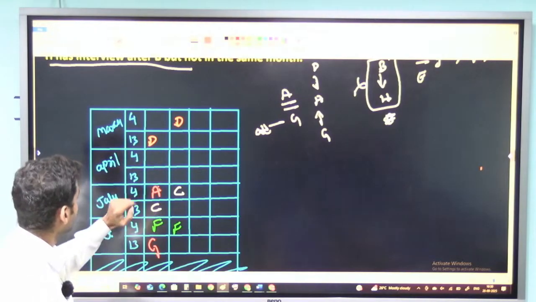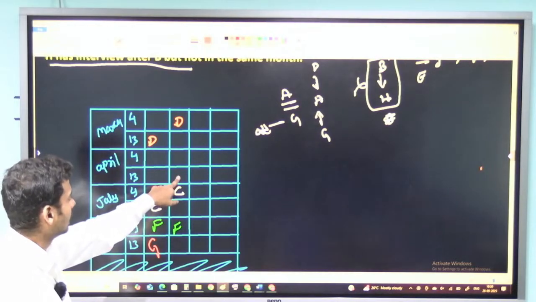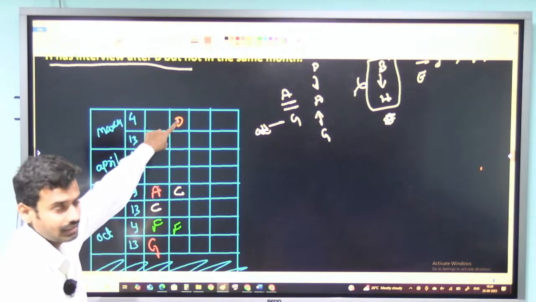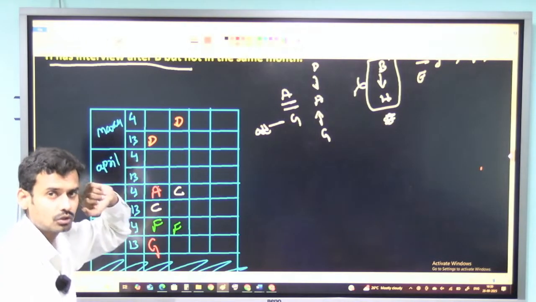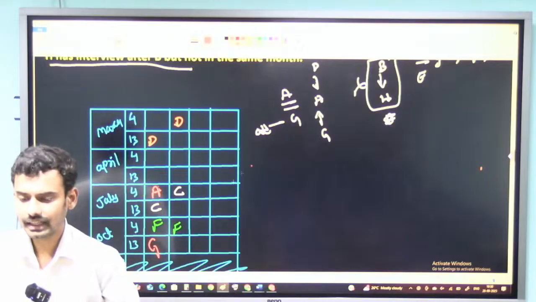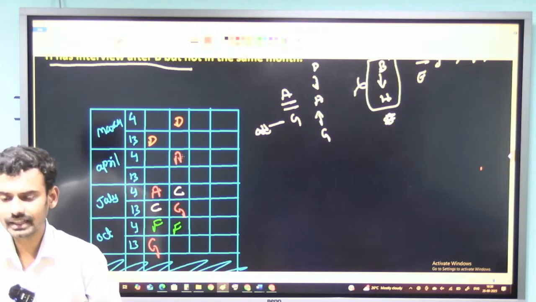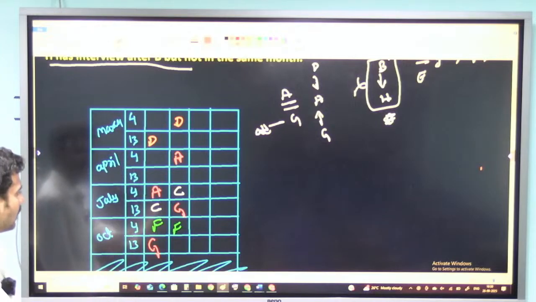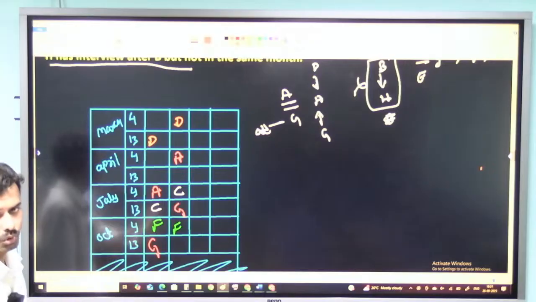Now the third month, if I take G here, then 1, 2, there is no place for A. If I take G here, obviously there is no place for A. Here also I am getting only one condition, that is G must be here, and at a gap of 2 I should consider A here. So as of now, I have fixed D, A, C, F, G. I have fixed 5 people in both the cases. Hope this is clear to everyone.